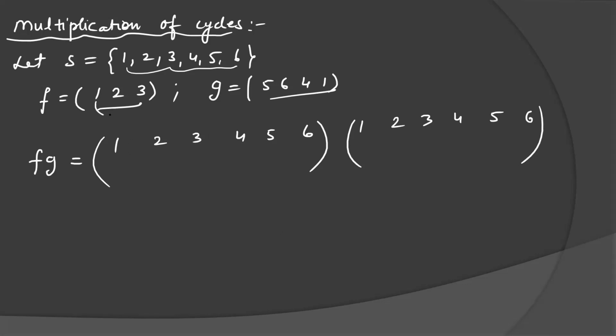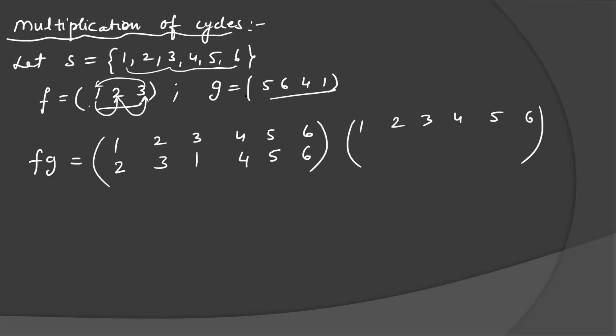Now see F. 1 is going to 2. 2 is going to 3. 3 is coming to 1. Next elements are not given, but the set has 6 elements and F has only 3 elements. It means the remaining 3 elements are trivial cycles, mapped into themselves only. 4 is mapped to 4, 5 to 5, 6 to 6.